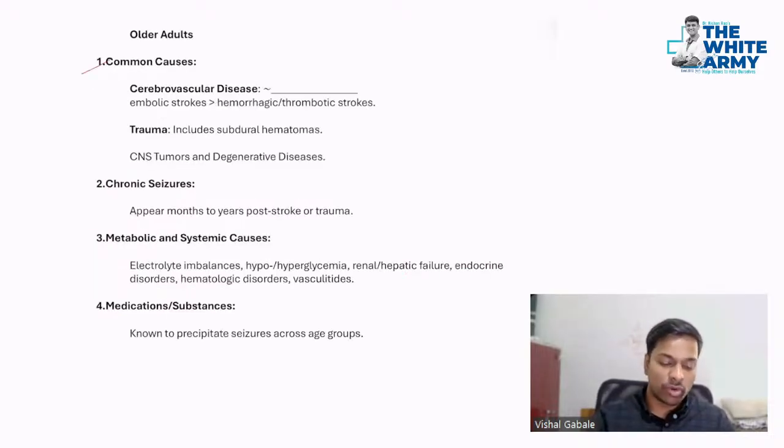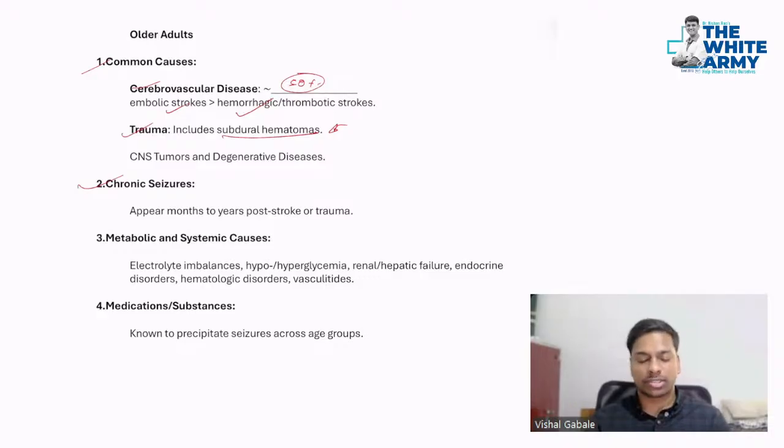Now, in older adults, as we discussed, cerebrovascular disease, 50% of the cases are because of that. Embolic strokes are more common. Hemorrhagic strokes are also common. Then trauma includes subdural hematoma. Okay, any types of trauma, subdural hematoma, subarachnoid hemorrhage, etc.